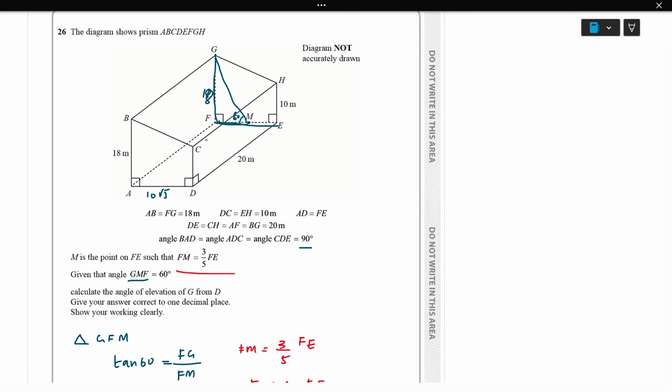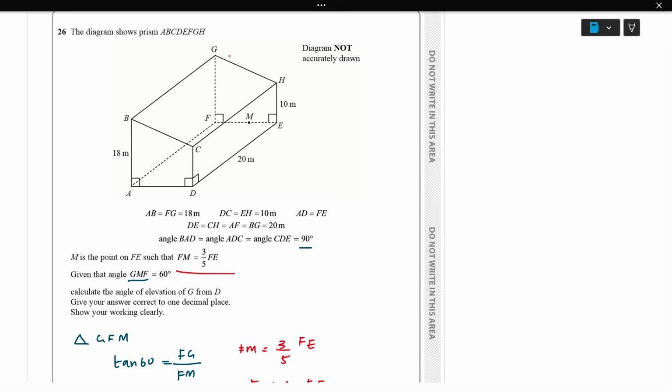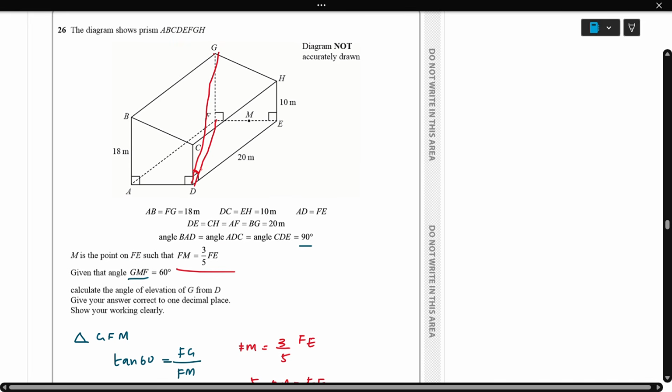Now we need to calculate the angle of elevation of G from D. I'll clear the screen. We need to draw a line here to here and here to here, and find this angle.